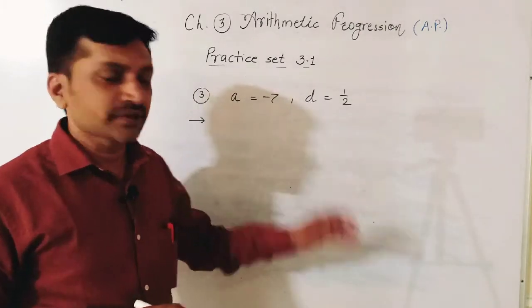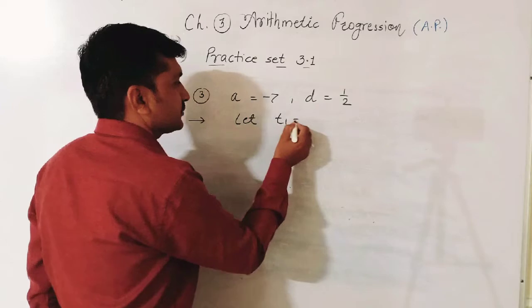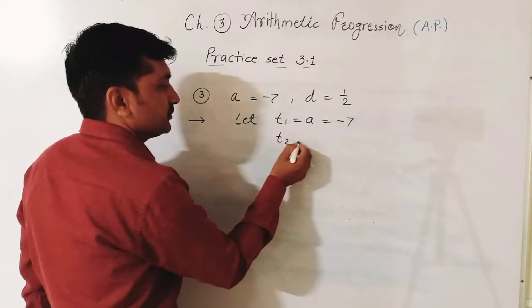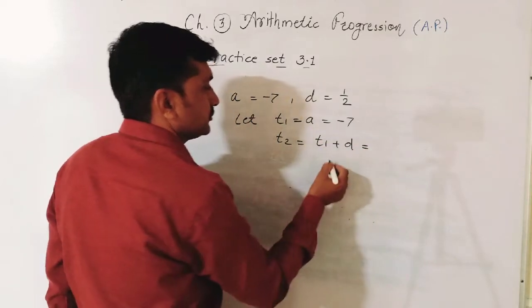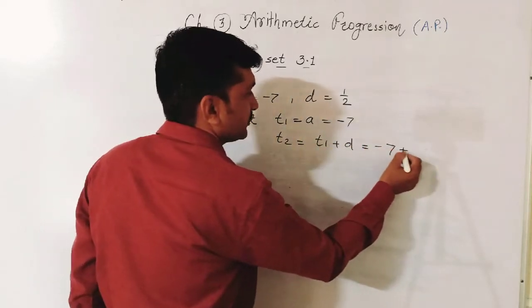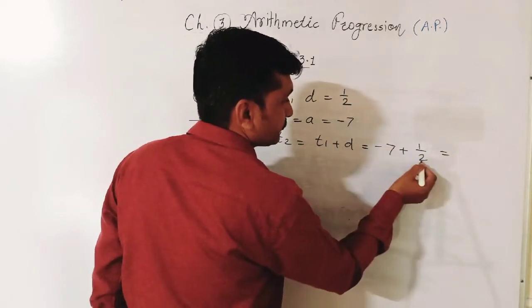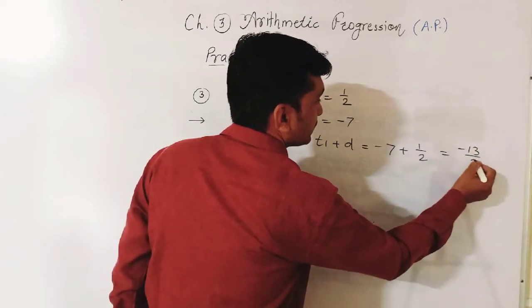Example number 3 from second question. Let T1 is equal to A is equal to minus 7. T2 is equal to T1 plus D. T1 is minus 7 plus D is 1 upon 2. Cross multiplication. 7 times 2 is 14. Minus 14 plus 1, minus 13. Minus 13 upon 2.